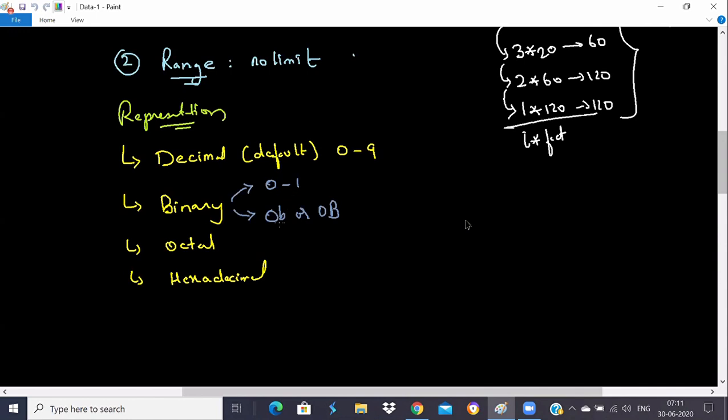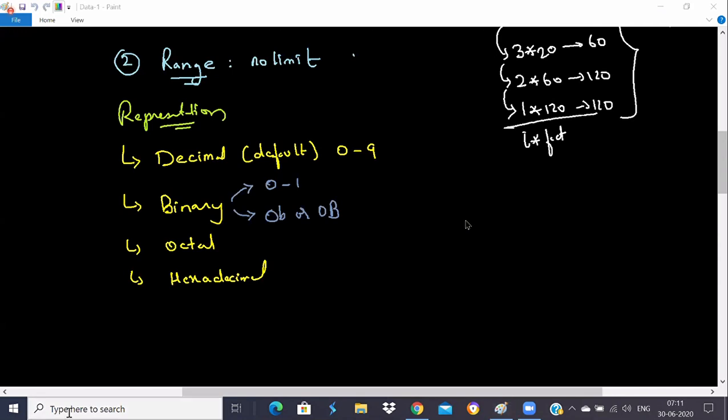You have to prefix with either 0b or 0B. Only then will the number be treated as a binary number. Otherwise, it will by default always be treated as a decimal number.